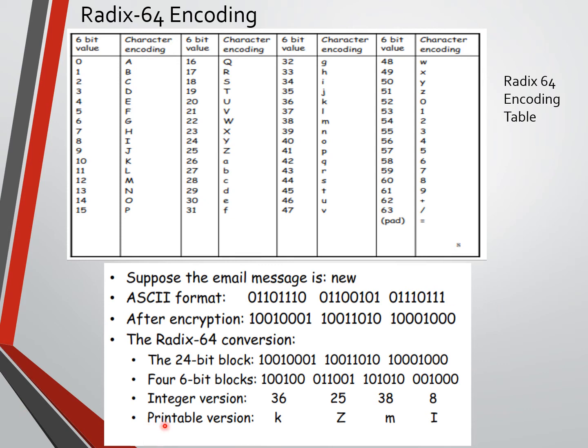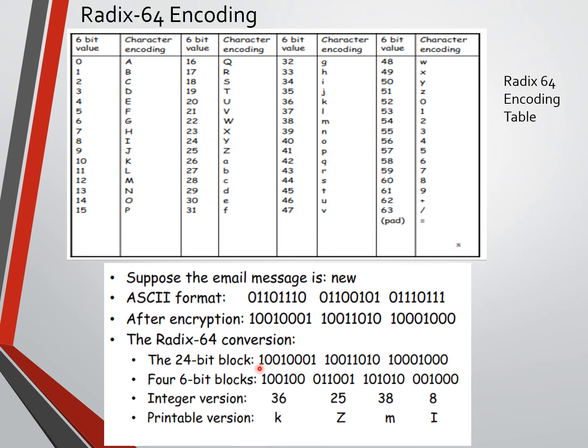But how is Radix 64 going to work? These two are a general explanation. Encrypted data is in this form, but after ASCII conversion it is going to change into this format. So we are not sending this data, we are going to send the converted data. For ASCII we use 8 bits, but I am going to talk about the Radix 64 conversions.